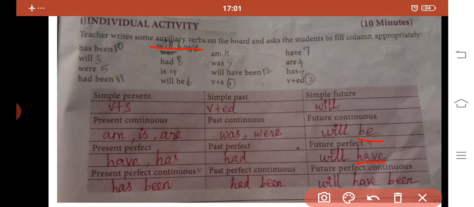Next one, present perfect continuous. In present perfect continuous we are putting the auxiliary verbs has been. Then in past perfect continuous, had been. In future perfect continuous we are putting the auxiliary verbs will have been. These are the answers for this column.